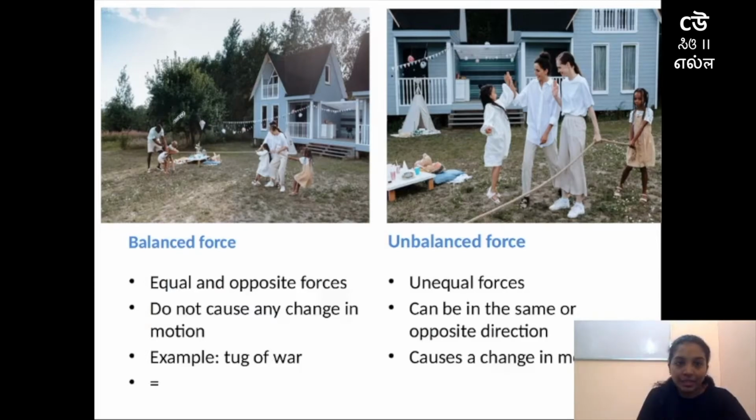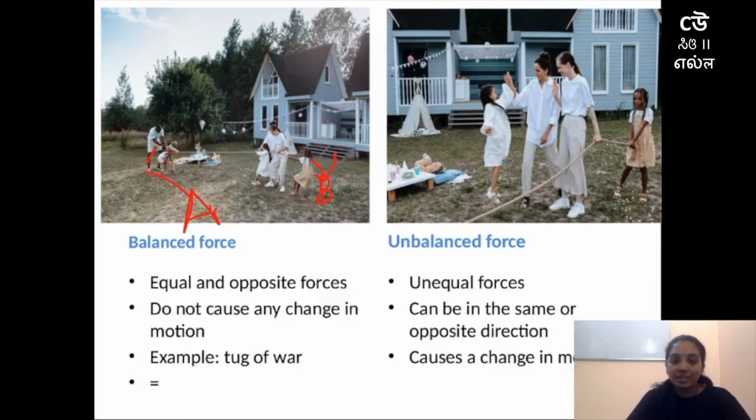Let me consider this as team A, and I'll consider this as team B. So there are 3 members in team A and there are 4 members in team B. In this tug of war game, there is a rope which is held by team A and team B, and using this game as an example, I'll try to explain to you balanced and unbalanced force.